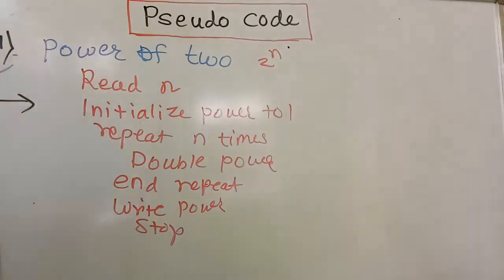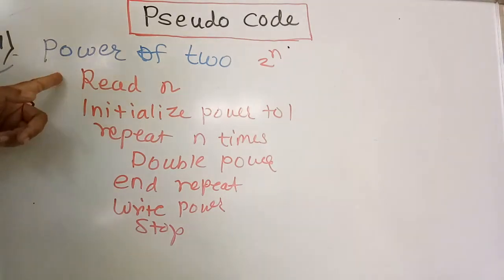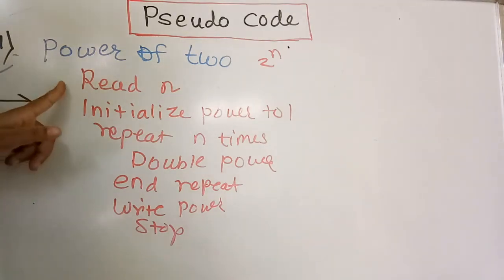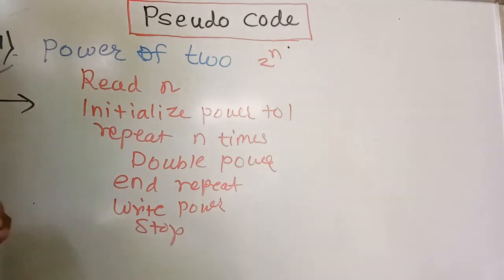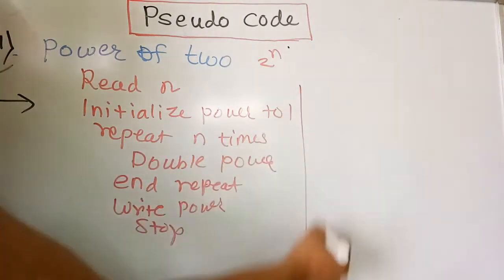Comparing it with the algorithm, these are the same algorithmic statements converted into programming terms, not actual but similar programming terms. Here in calculating the power of 2, we are reading the number from the user. Then first of all we initialize power to 1. Then repeat it n times and double the power. What does 2 raised to n actually do?